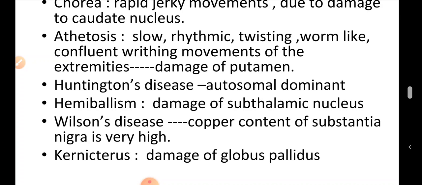Then kernicterus refers to damage of the globus pallidus caused by indirect bilirubin which crosses the blood-brain barrier. It occurs in the hemolytic disease of the newborn which results due to Rh antibodies. In this condition death is very common, and it may show rigidity, chorea, athetosis and mental deficiency. This is all about the basal ganglia.